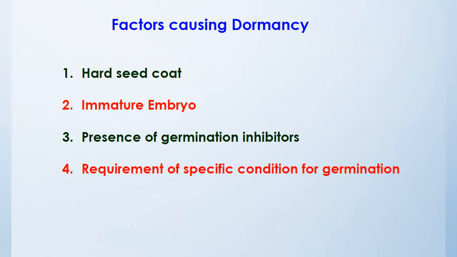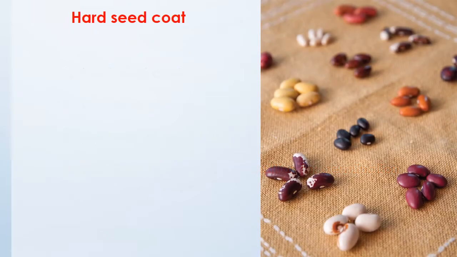Factors causing dormancy. The four major factors causing dormancy are hard seed coat, presence of immature embryo, presence of germination inhibitors, and requirement of specific conditions for germination. So these are the major factors causing dormancy. First, hard seed coat.